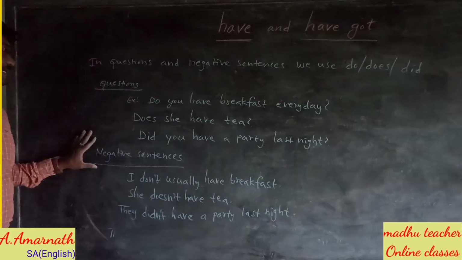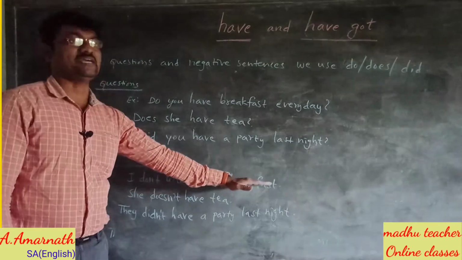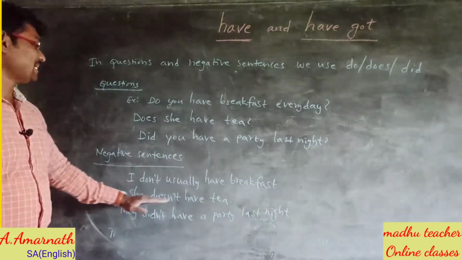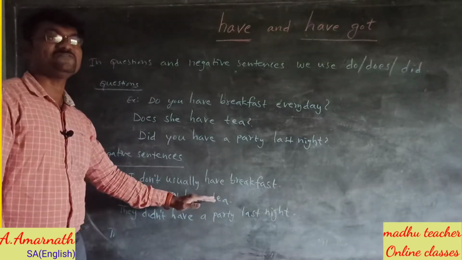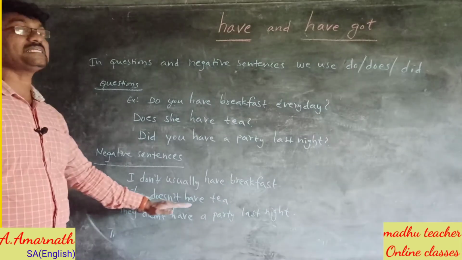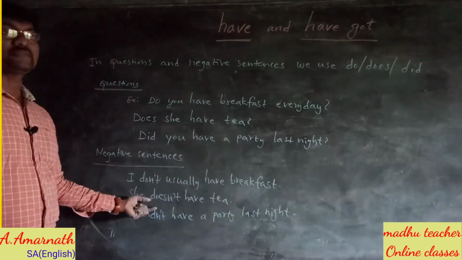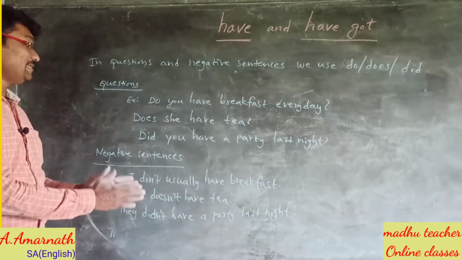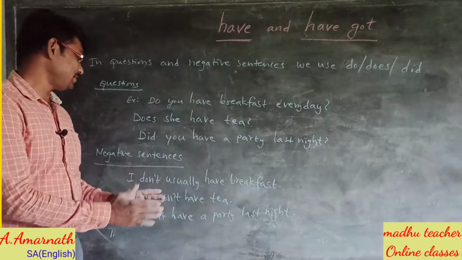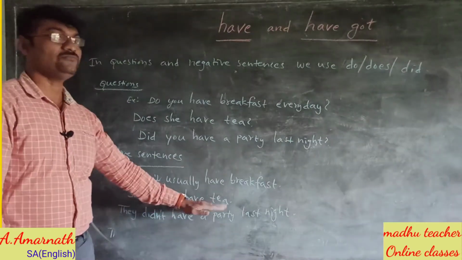And in negative sentences, we use I don't usually have breakfast. She doesn't have tea. She has tea. The negative form becomes she doesn't have tea. The positive form is she has tea. Has can be divided into does have. So she doesn't have tea.